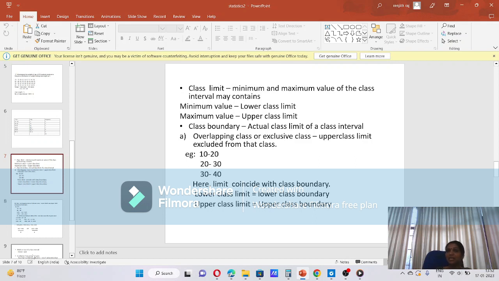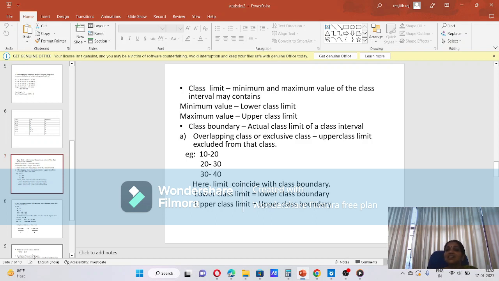The minimum value is the lower class limit, and the maximum value is the upper class limit. You can see 44 to 48 is a class interval: 44 is the lower class limit and 48 is the upper class limit.